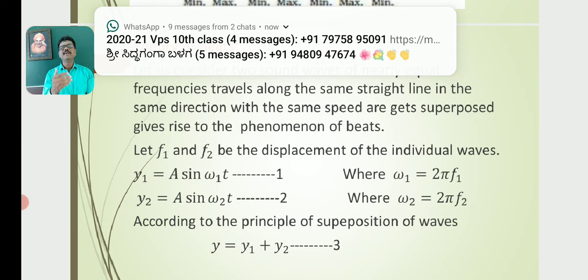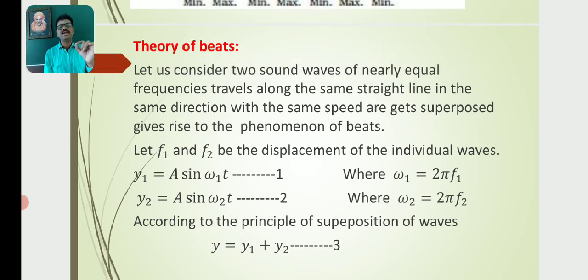So y1 is equal to a sin omega 1t, let this be equation number 1. y2 is equal to a sin omega 2t, let this be equation number 2. Where omega 1 is equal to 2 pi f1 and omega 2 is equal to 2 pi f2. Then according to the principle of superposition of waves, y is equal to y1 plus y2. Let this be equation number 3.